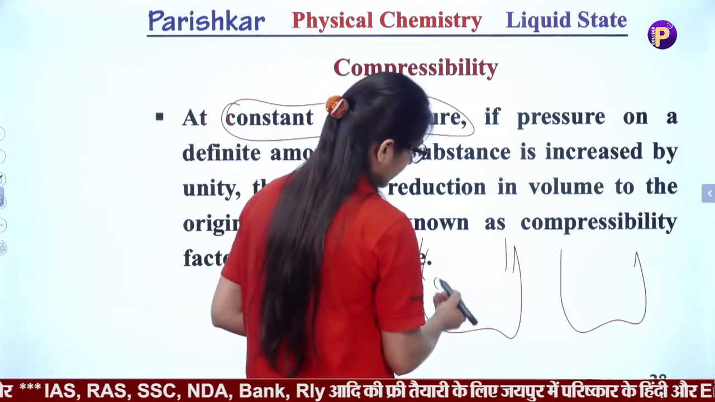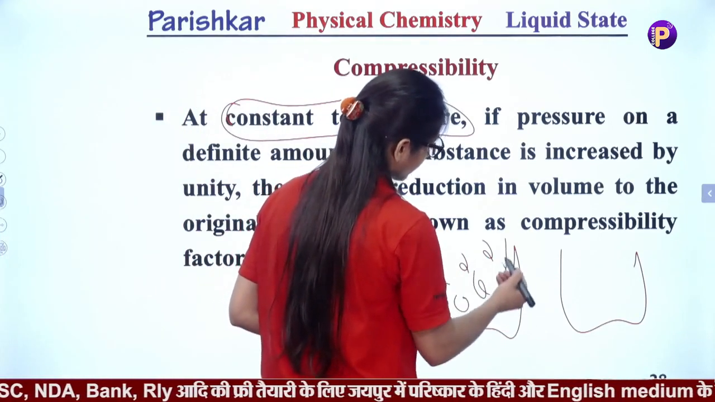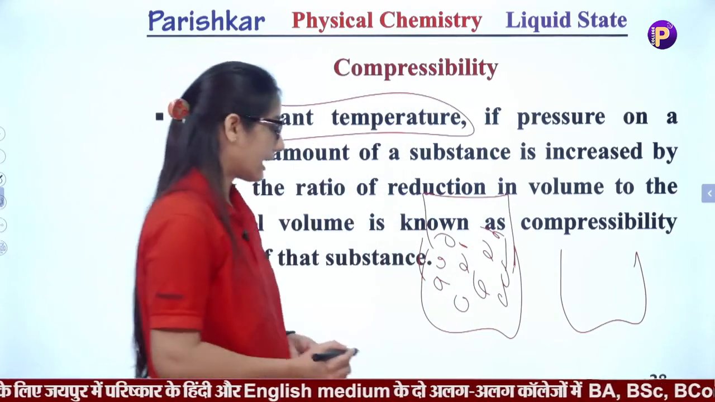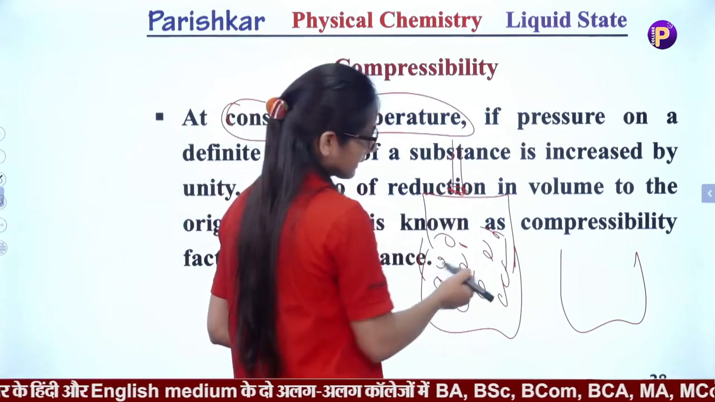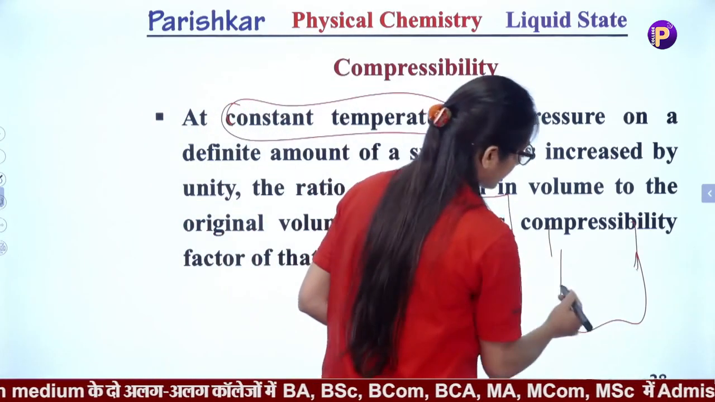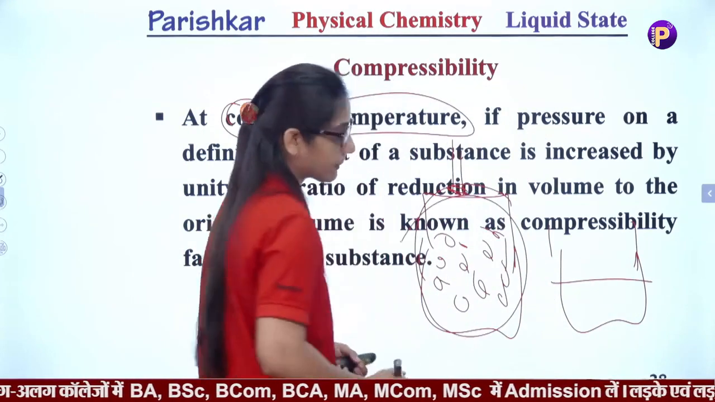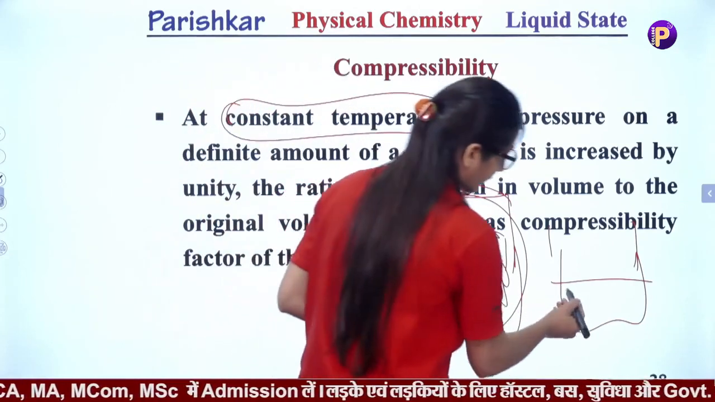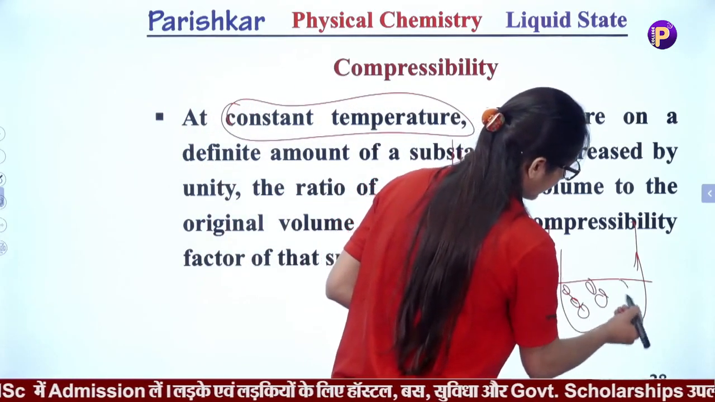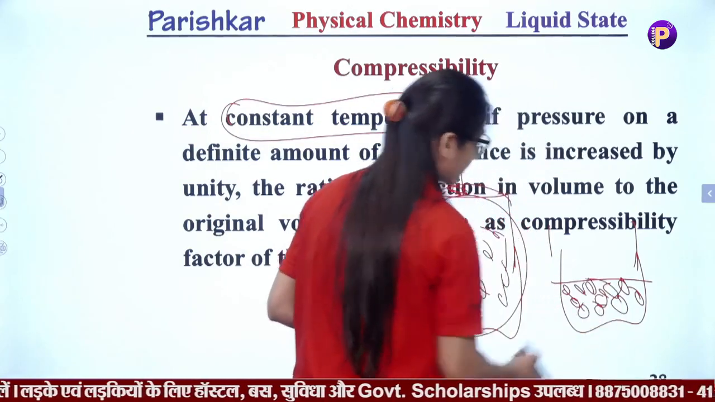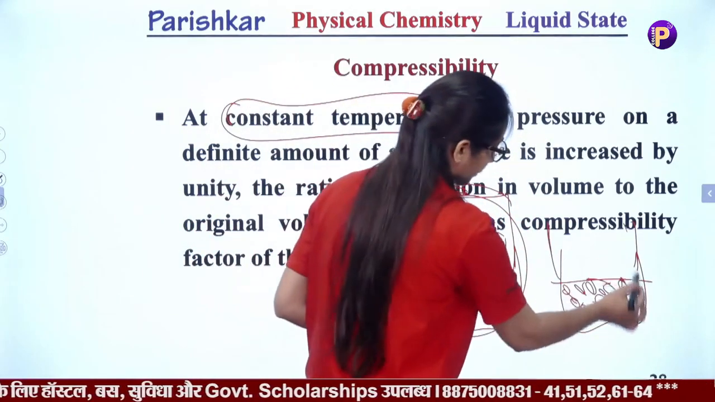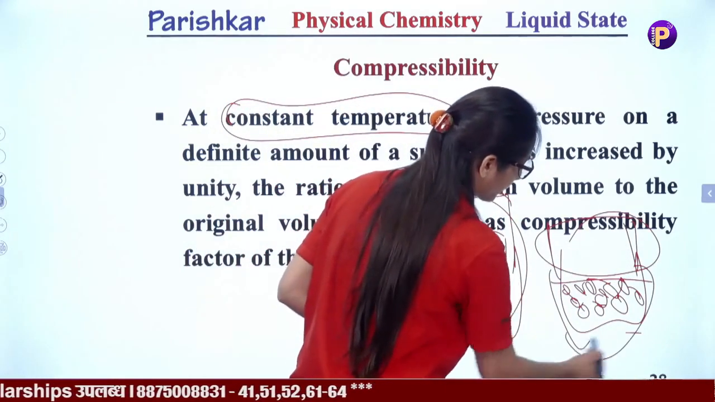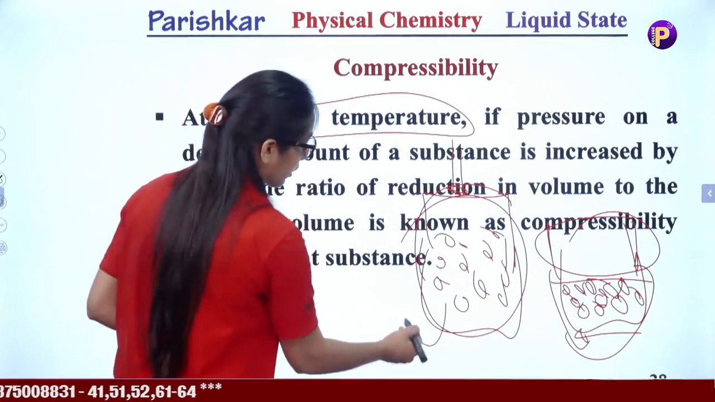If I have a container, and in this container the gaseous particles move freely and occupy the whole space of this container, then if we apply pressure on this container, the particles which occupied the whole space before applying the pressure will get reduced and occupy a lesser volume as compared to before. This reduction in volume, this much free space they have,